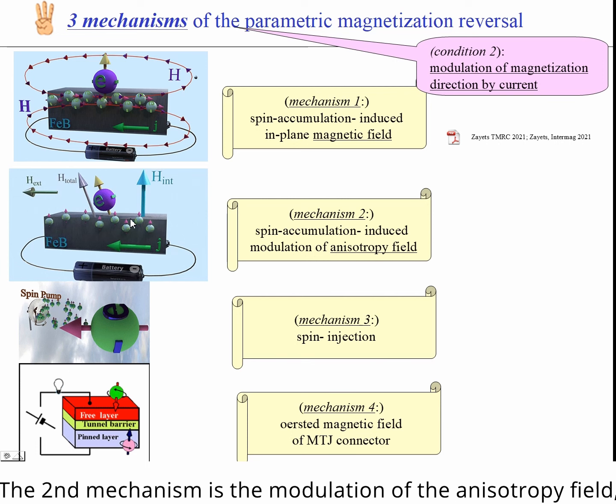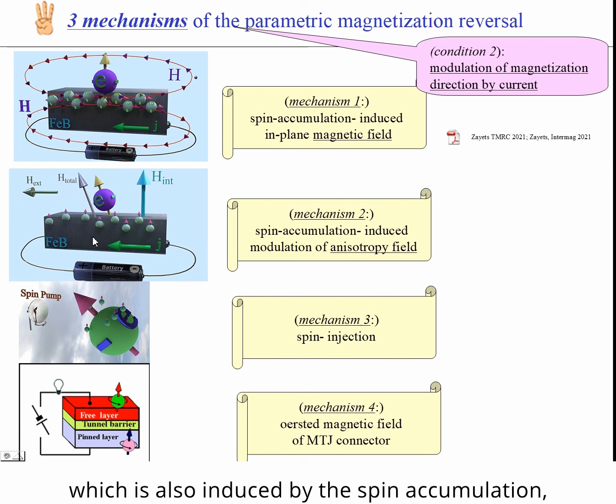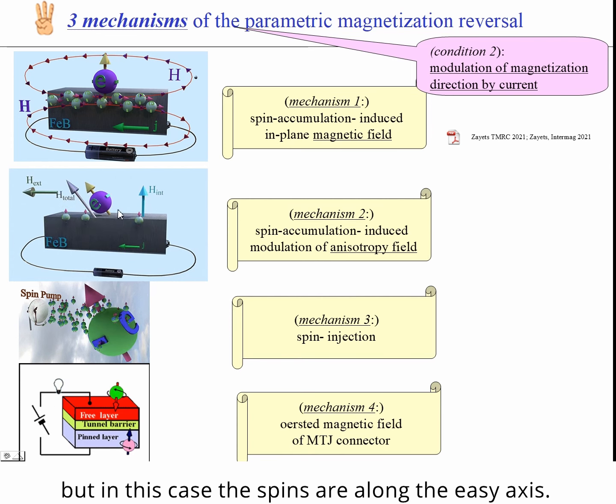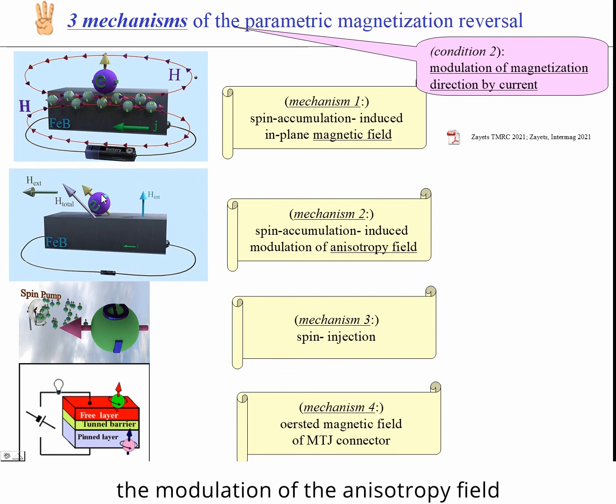As a result, the magnetization tilting angle is proportional to the current as well. The second mechanism is the modulation of anisotropy field, which is also induced by spin accumulation, but in this case the spins are along the easy axis. When there is an external magnetic field, the modulation of anisotropy field causes the modulation of magnetization angle.